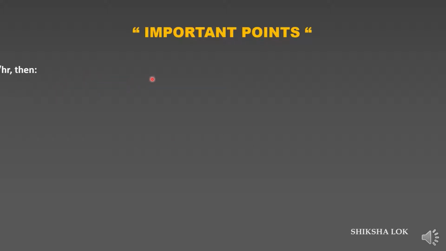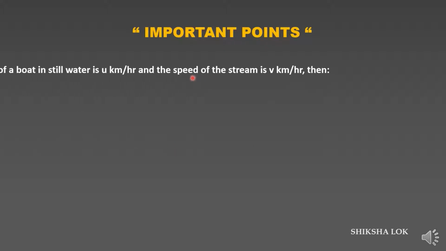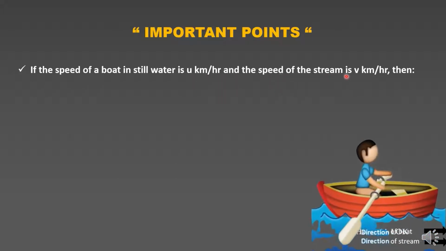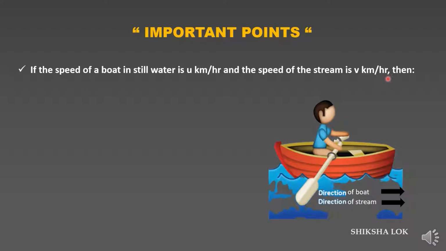Speed of a boat in still water is u kilometer per hour, and speed of the stream is v kilometer per hour. Suppose a boat is moving with a speed of u kilometer per hour, and water is flowing with a speed of v kilometer per hour.